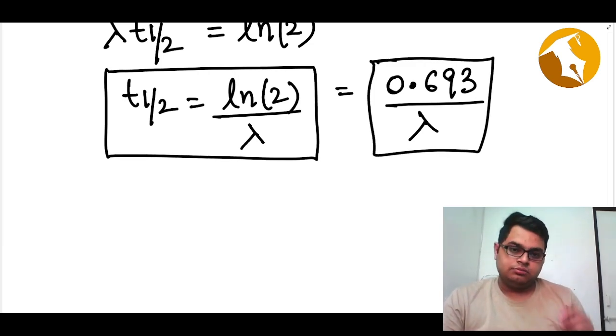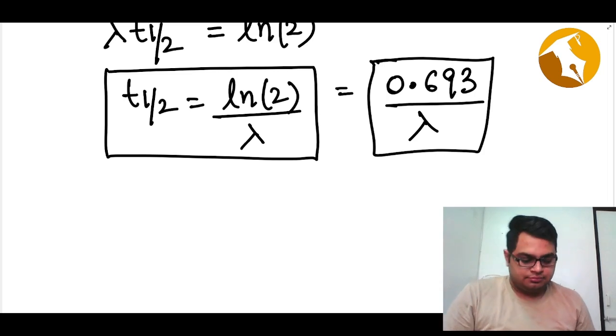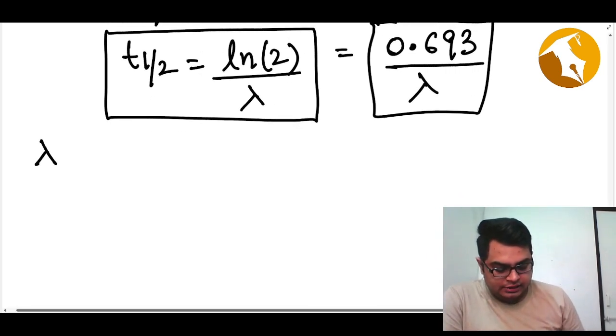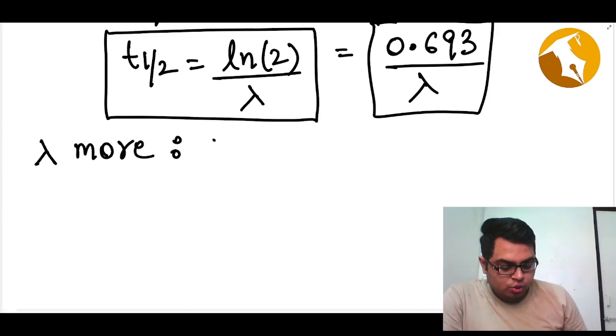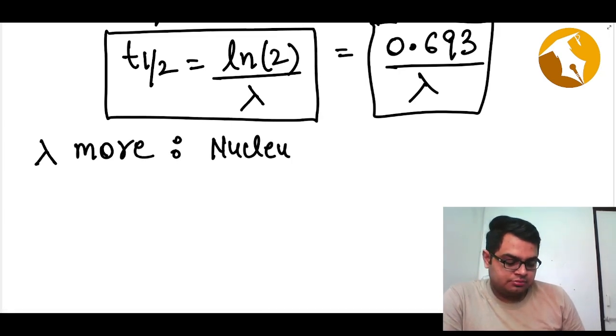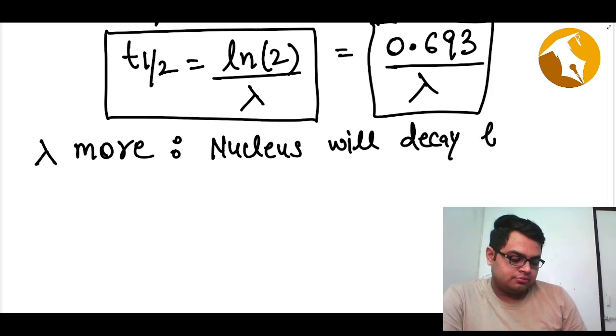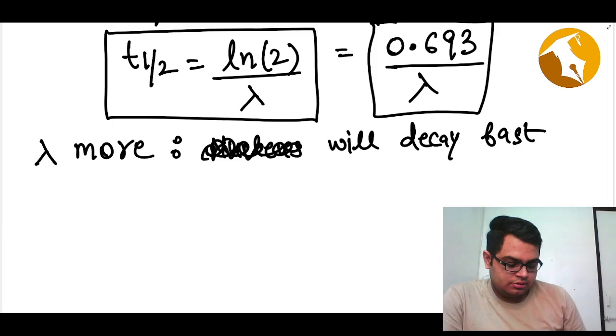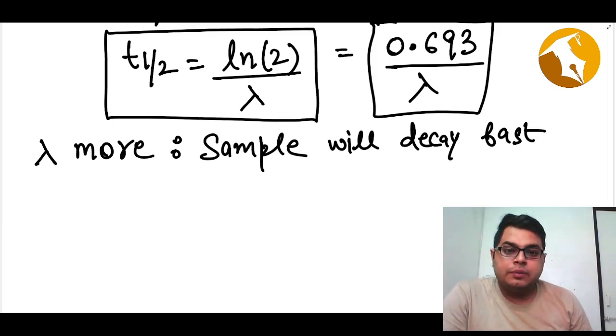So what does it tell us? It tells us that if the decay constant is more, the nucleus will decay fast, or you should say the sample will decay fast.